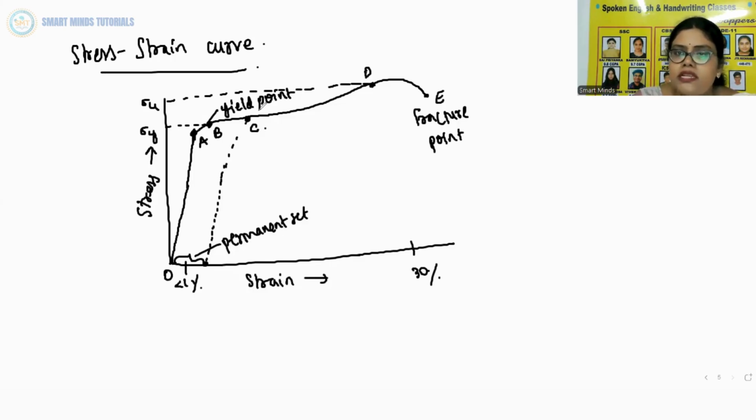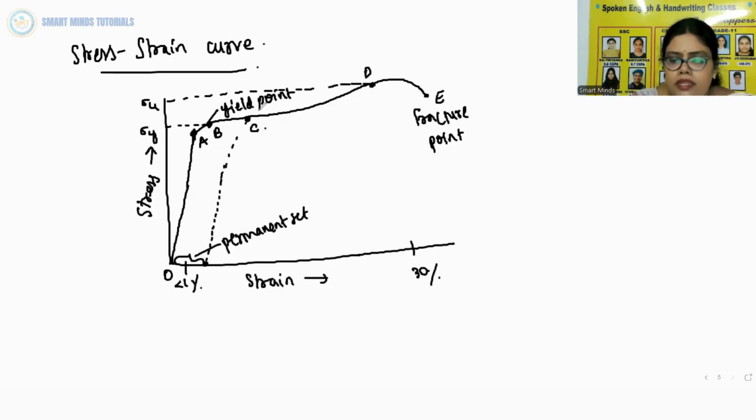And if the load is increased further, then the stress developed exceeds the yield strength and strain increases rapidly even for a small change in the stress. So the portion of the curve between B and D shows that. When the load is removed, say at some point C between B and D, the body does not regain its original dimension. So in this case, even when the stress is zero, the strain is not zero. So the material is said to have permanent set, and the deformation is said to be plastic deformation.